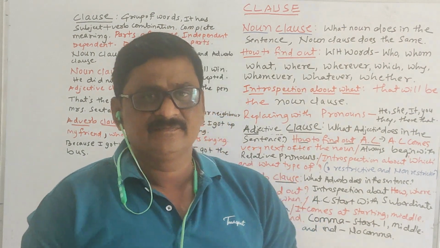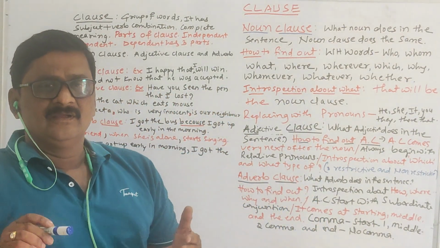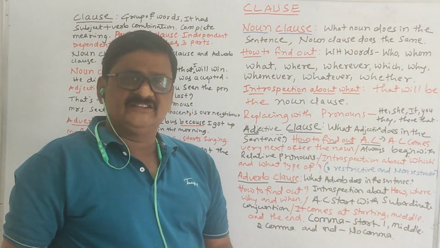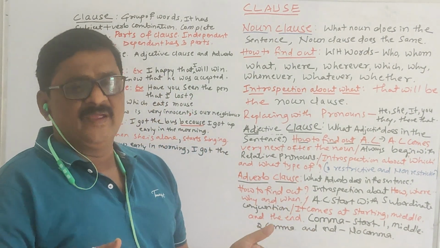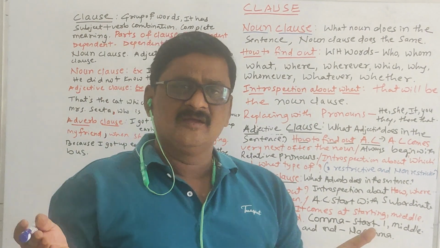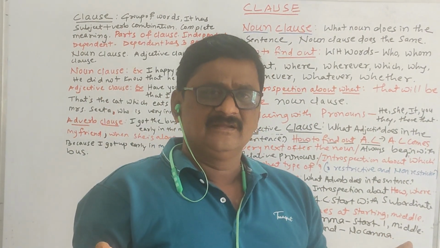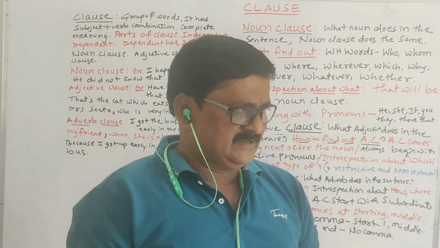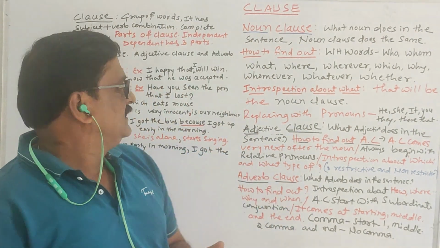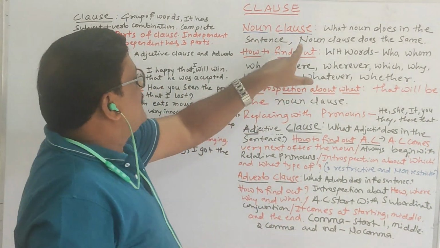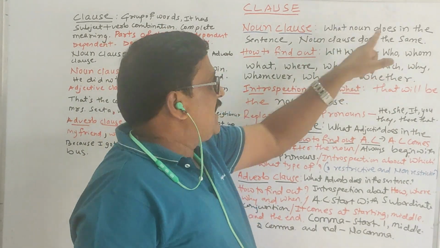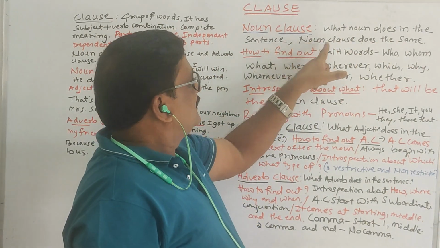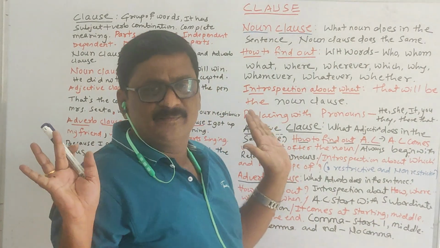It does the action in the sentence, and it may be the name of a place, a person, a thing. In the same manner, a noun clause does the same. What the noun does in the sentence, the noun clause also does the same.